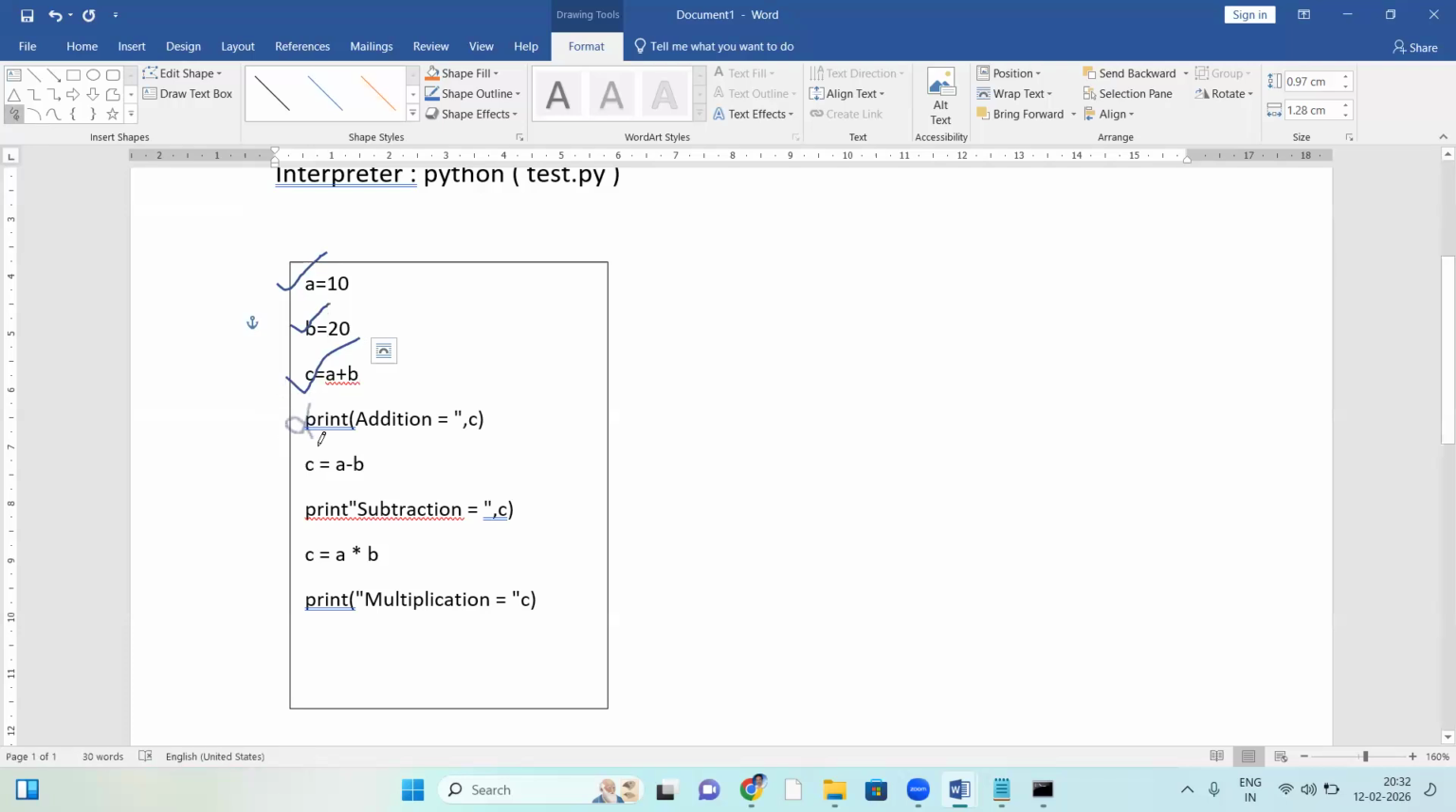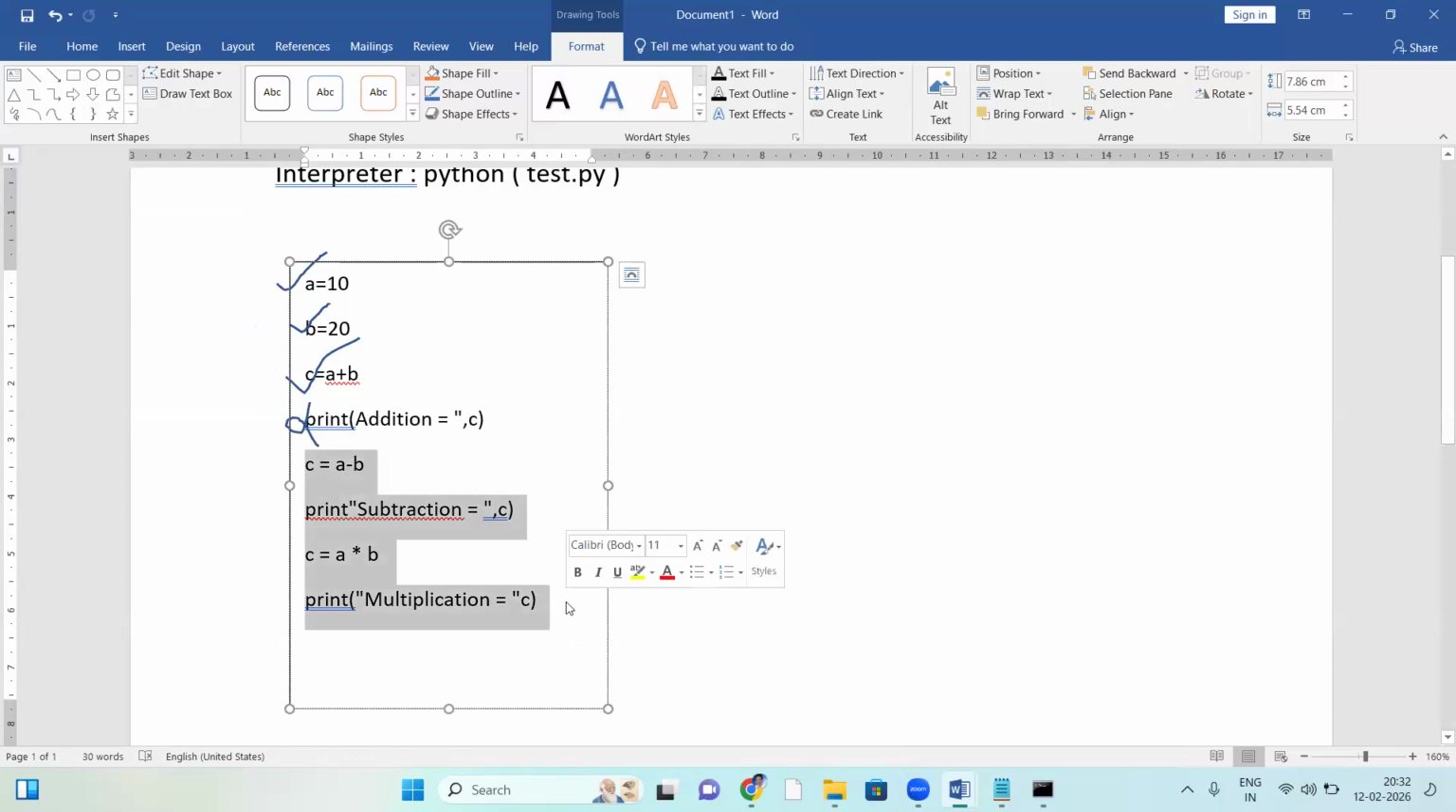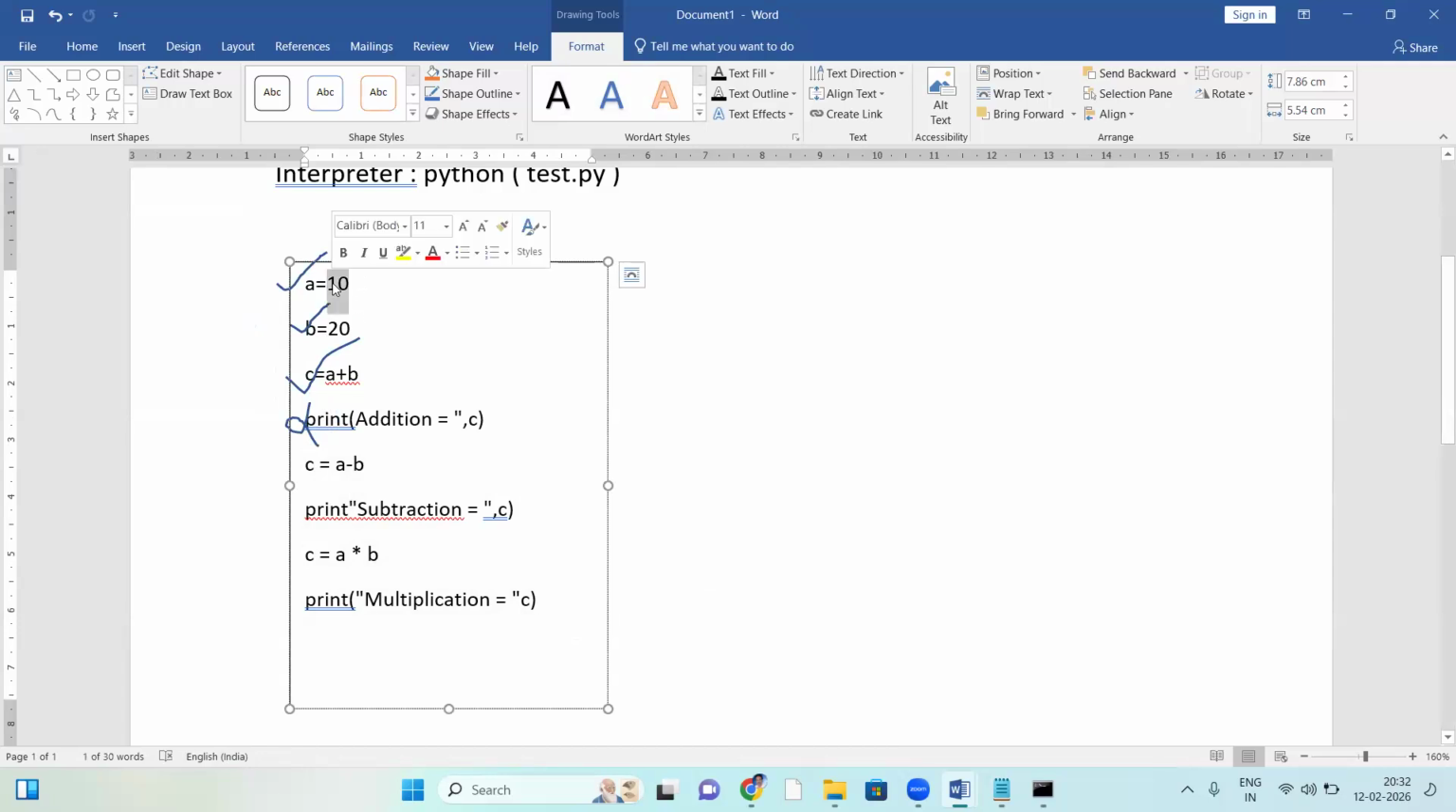The third is also correct, then it checks the next statement. Suppose something is wrong here, it simply stops. If any error comes, the interpreter stops. It won't check the rest of the code. The interpreter checks the code line by line. First line, checking if it is okay. Next line, checking if it is okay. Suppose something is wrong, it simply stops. So the interpreter shows only one error.